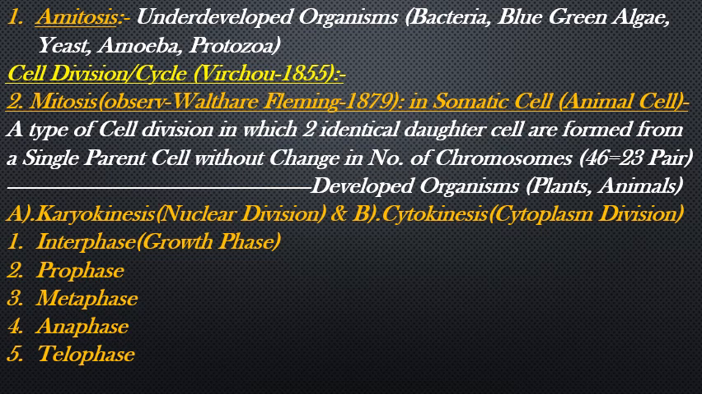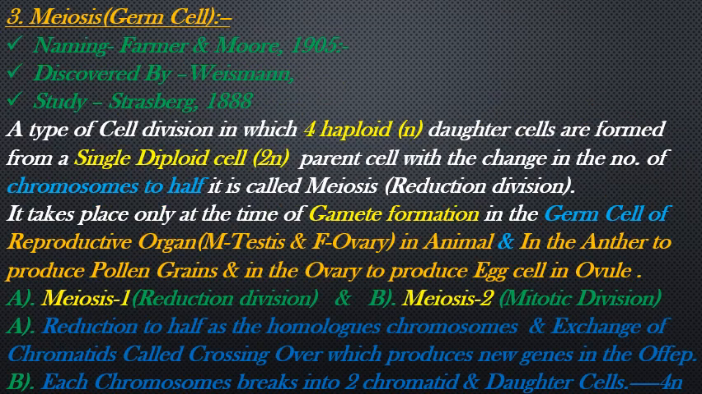So it is completed in two steps: first is nuclear division, and second is cytoplasm division. Nucleus division contains 5 phases: interphase, that is the growth phase, prophase, metaphase, anaphase, telophase. Meiosis, the second type, occurs in germ cells. Named by Farmer and Moore in 1905, discovered by Weismann, studied by Strasburger in 1888.